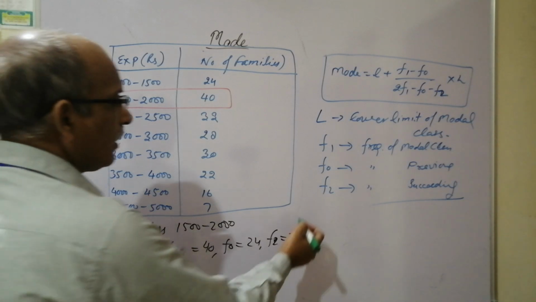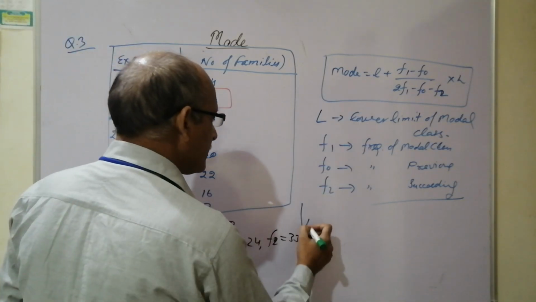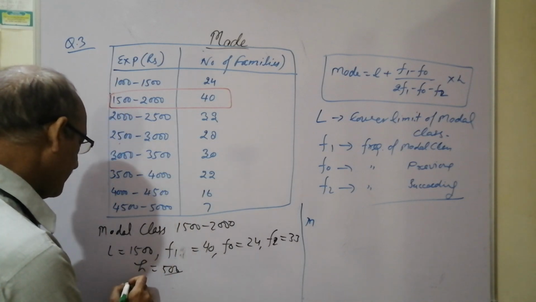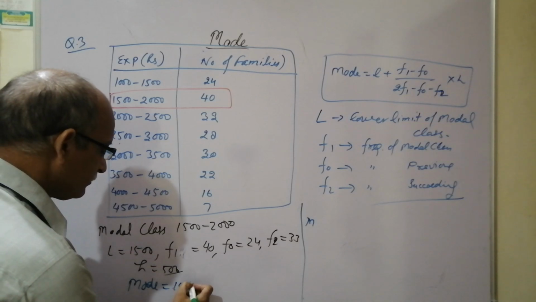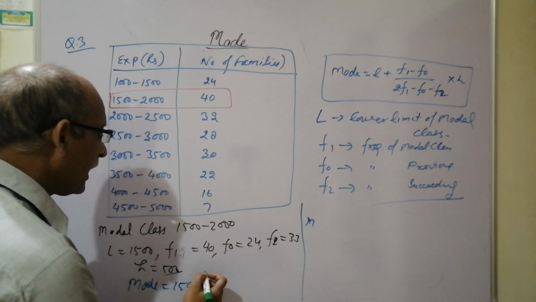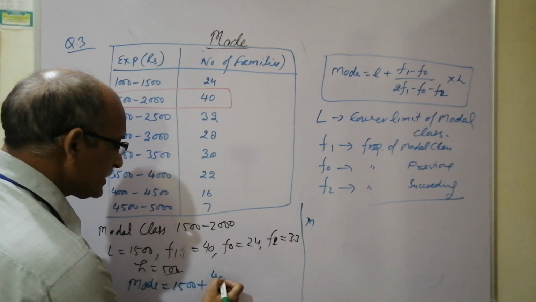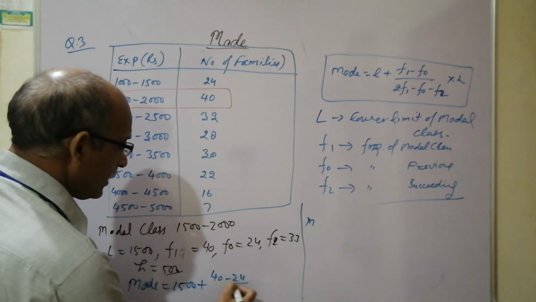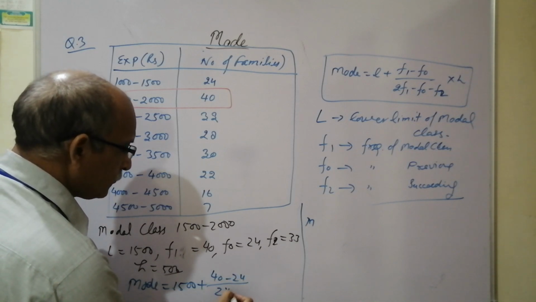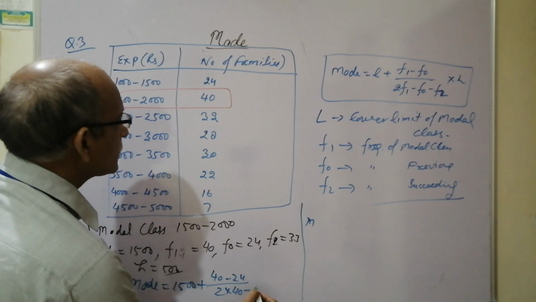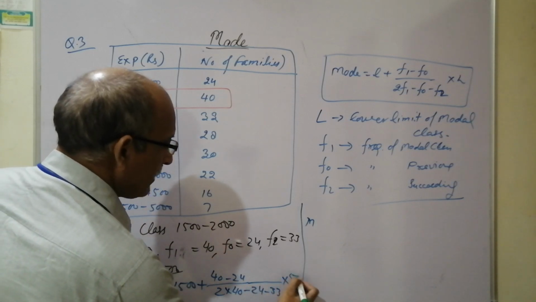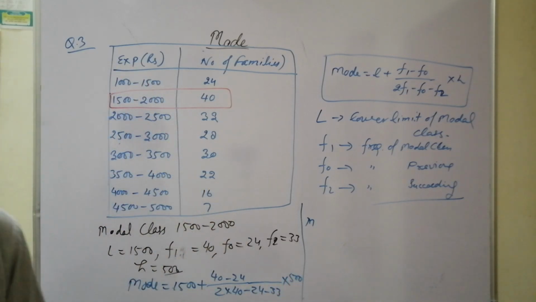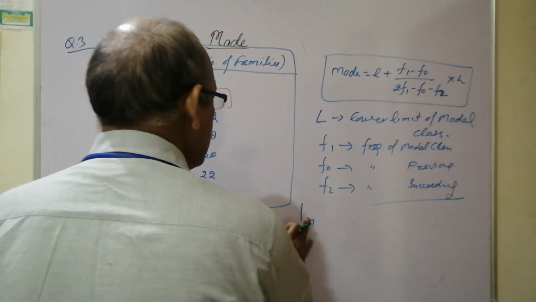So we'll get here again the mode. Mode is equal to again L. L means 1500, plus F1 minus F0, meaning 40 minus 24, upon 2 times 40 minus 24 minus 33, into 500. That's all for you. You can calculate by any method.